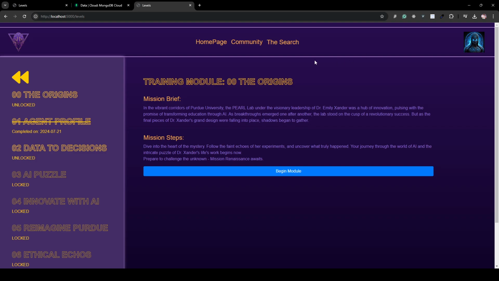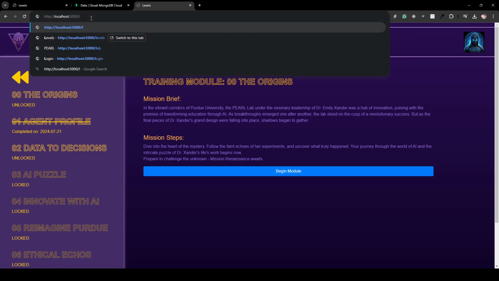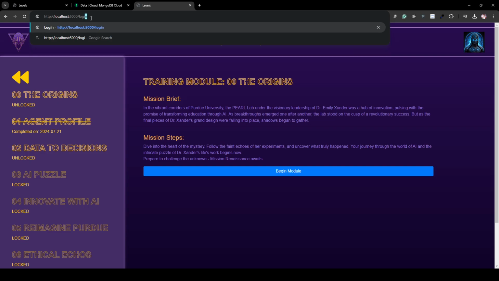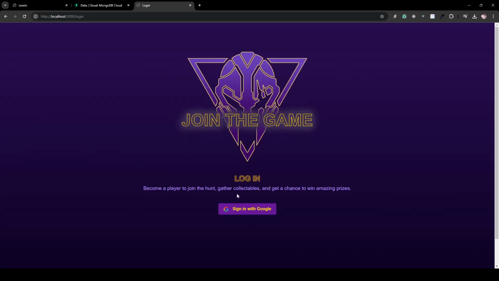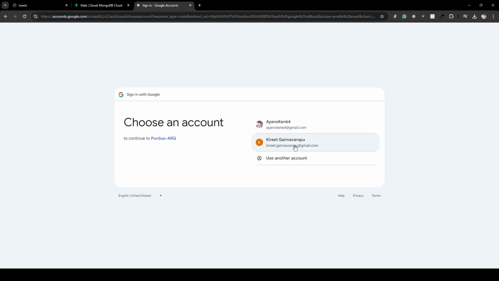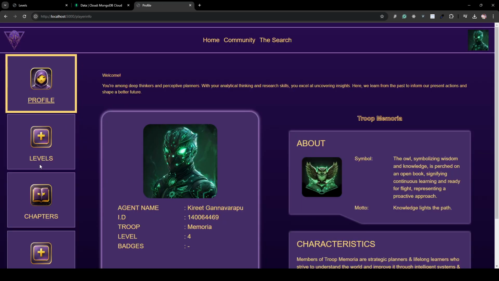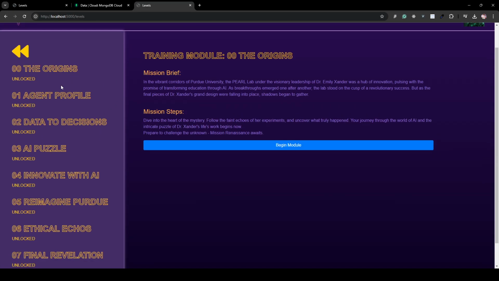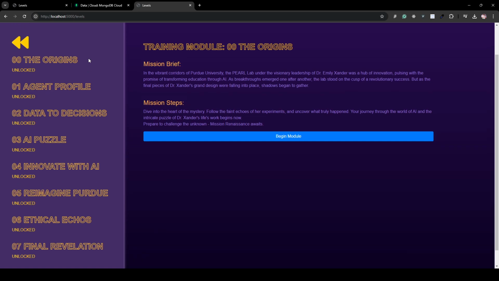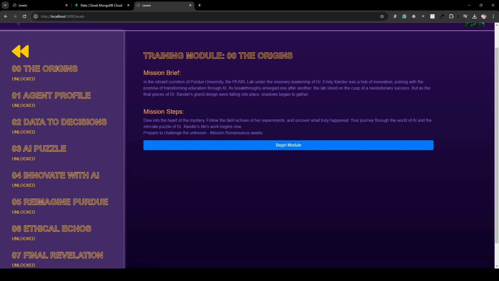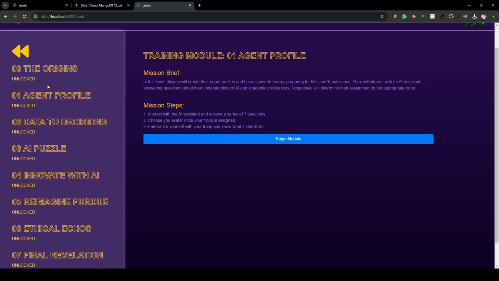So I will now shift to the other profile, which has all the levels unlocked. We can go through the levels again. Assuming this is the admin profile, we have shown the origins level and the agent profile, which is about creating your own profile using a chatbot.